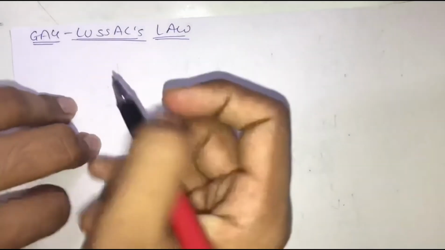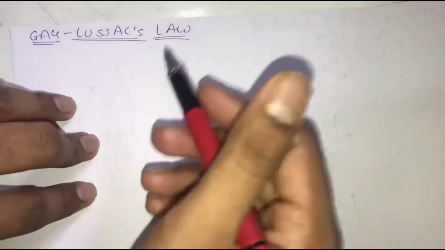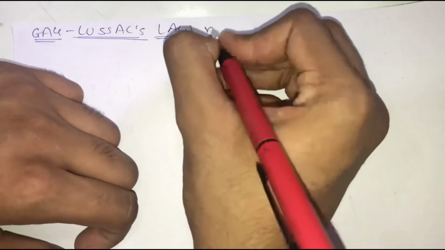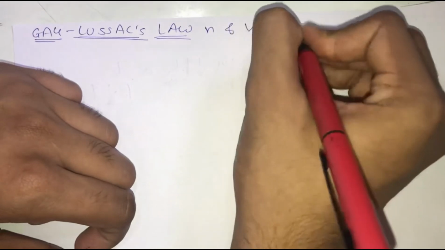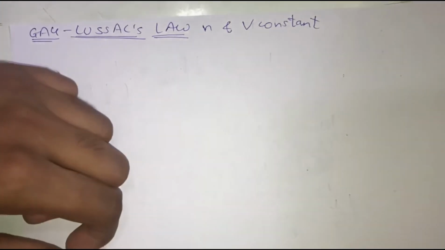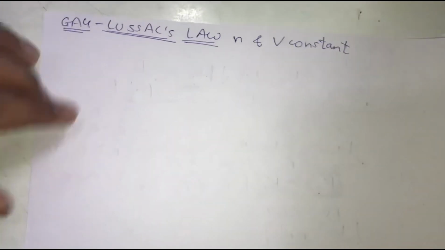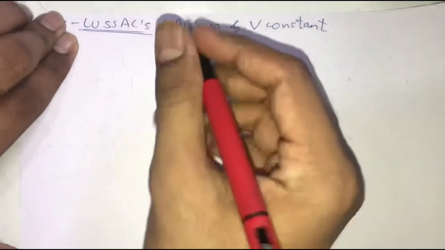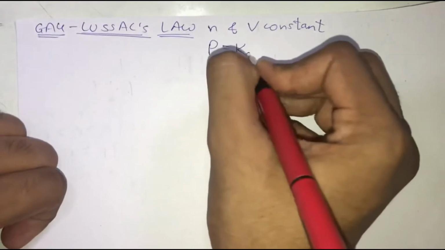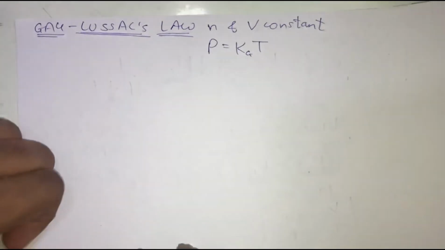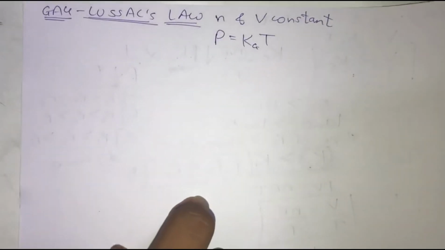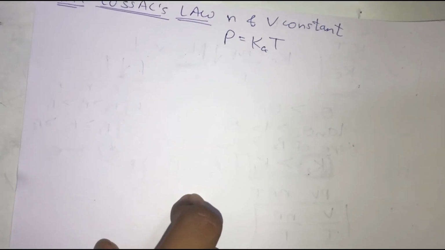Okay, so let's understand the variations in the graphs of Gay-Lussac's law. Basically in Gay-Lussac's law, what we have seen is that we keep n and V constant, which means that we keep the number of moles and the volume of the gas constant. We are not going to change both these parameters, and keeping these two constant, we find a relationship between pressure and temperature as P = kg × T, which means that pressure is directly proportional to temperature. If you increase the pressure, temperature is going to increase. If you decrease the pressure, temperature is going to decrease.